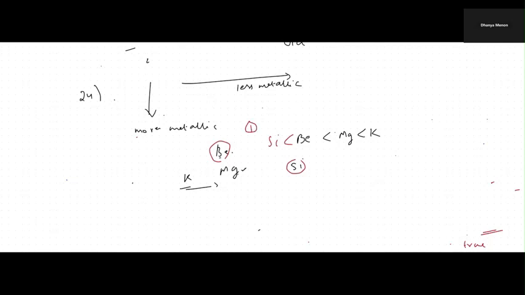Okay, moving on further to the 25th one. You have to match which element, or which atomic number, is in which block.